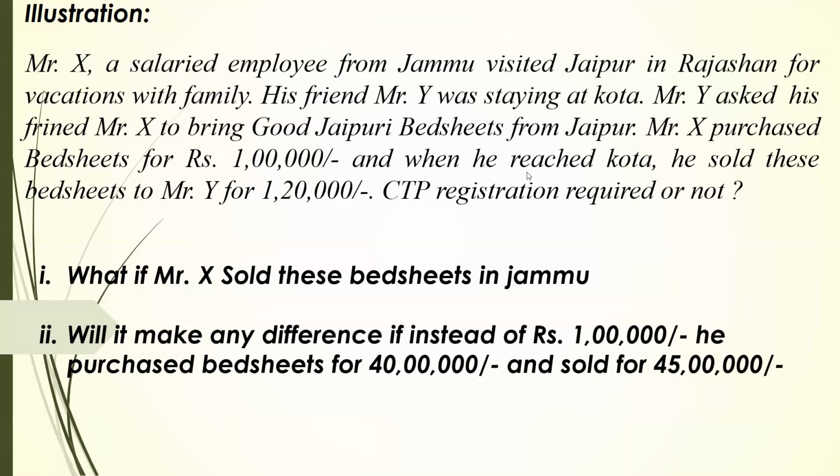That's my view. Arpit ji, your view? What were you saying? Casual taxable person has two important conditions: that it should be in the course of furtherance of business, and the person should not have a fixed place of business in that state. The definition of business not only says trade, commerce, manufacture, profession, but also includes adventure. Adventure can be for a single transaction also, when I am ready to risk my funds for a profit which is more than the normal profit. Then it becomes an adventure even if it is a single transaction.